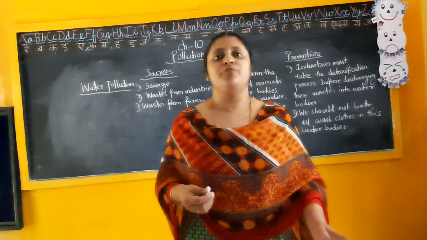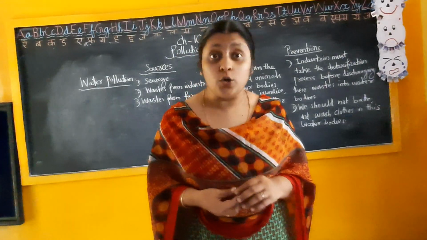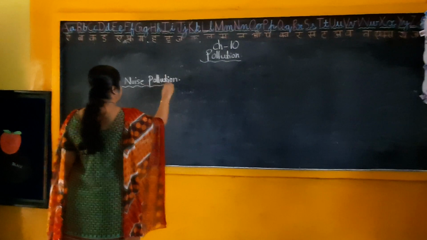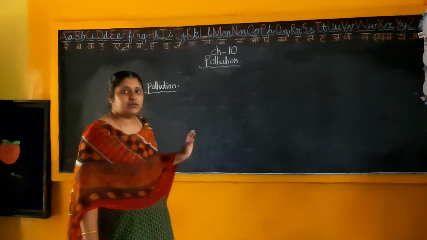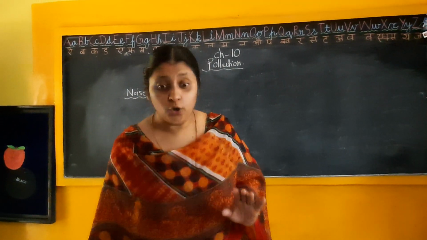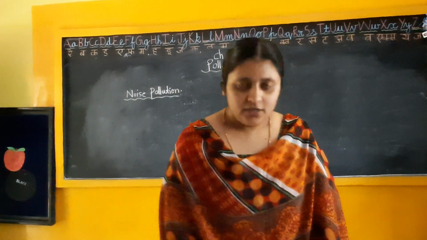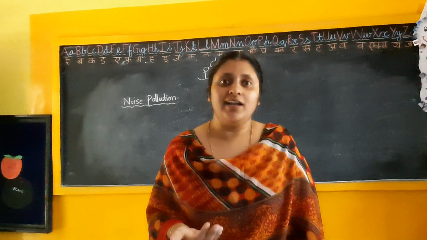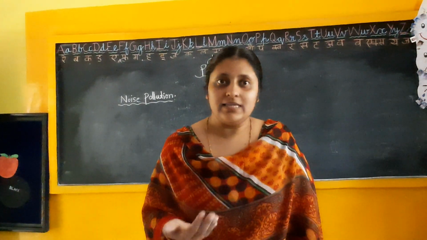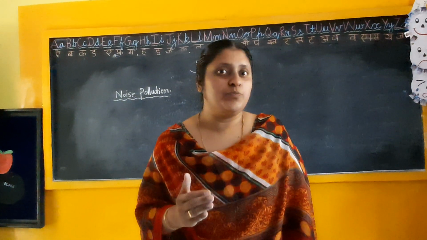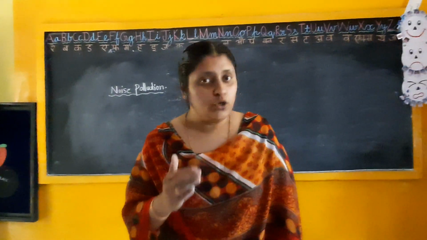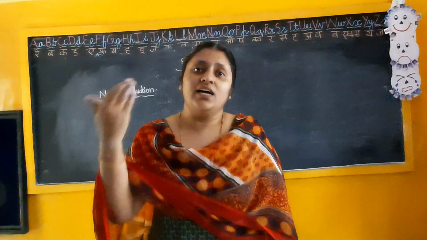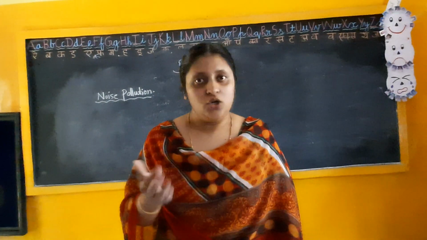And the next type of pollution we are going to learn about is noise pollution. So the third type of pollution is noise pollution, isn't it? When sound is created above a comfort level for all living things, that is noise pollution. One comfort level is there, we can hear. Above that level, we can say that it is noise pollution.